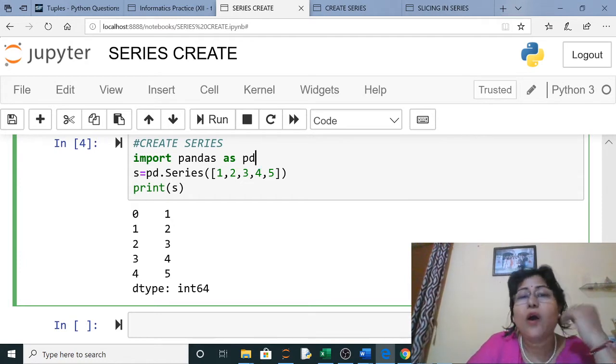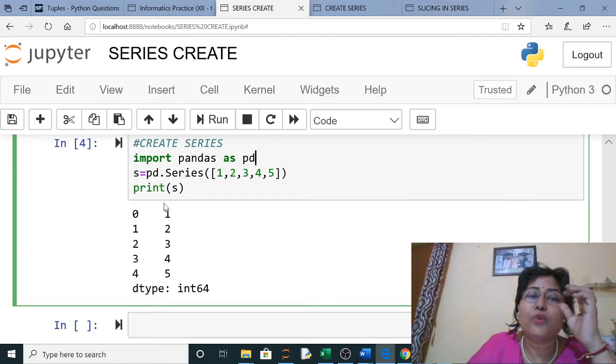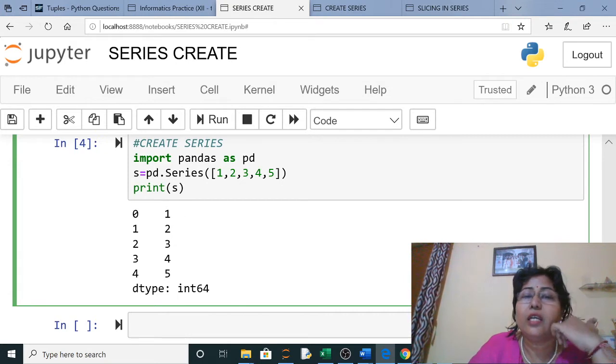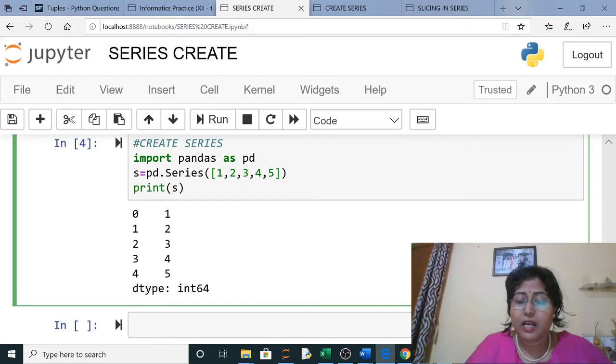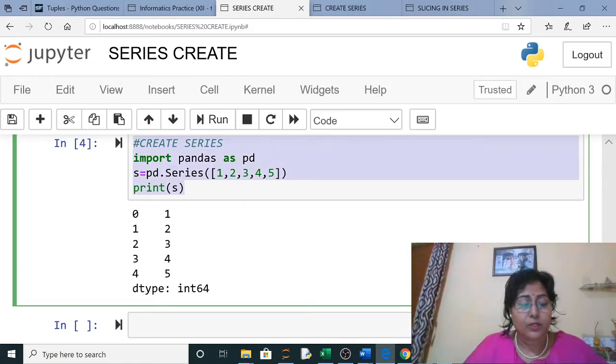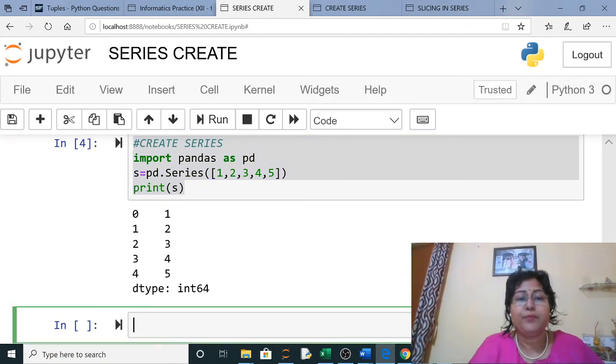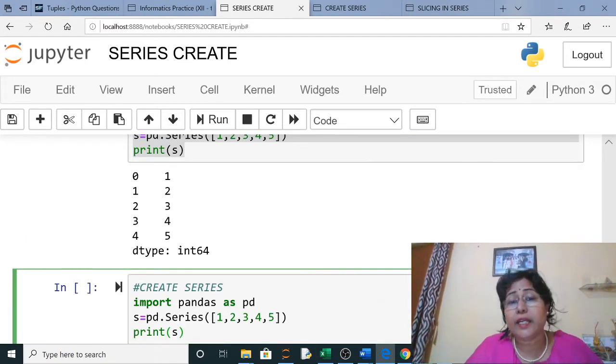Clear? Now suppose I want to give a label and change the index, a different index. So let us make a different program in which I am giving the index.